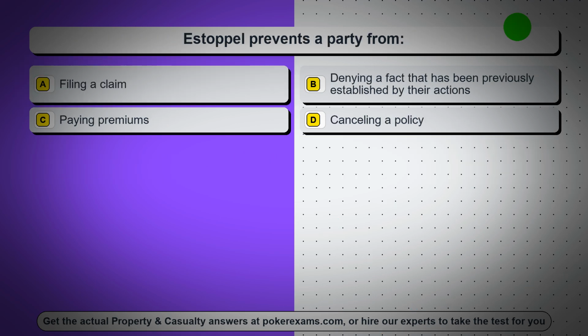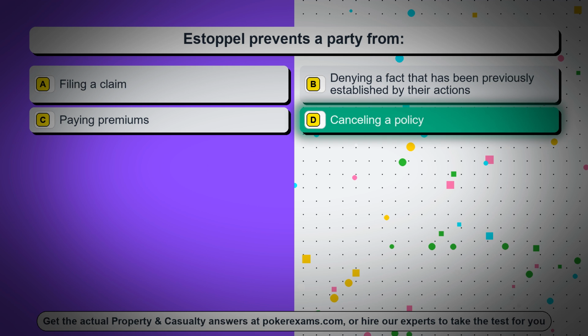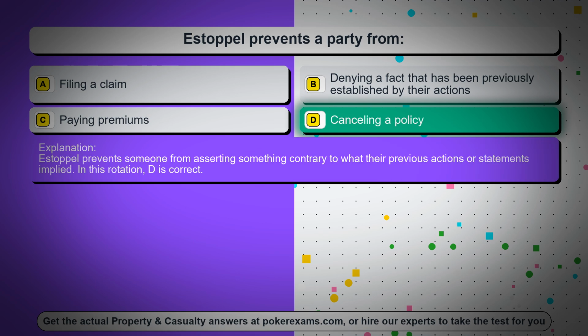Question 28. Estoppel prevents a party from, Option A, filing a claim. Option B, denying a fact that has been previously established by their actions. Option C, paying premiums. Option D, canceling a policy. The correct answer is option D, canceling a policy. Estoppel prevents someone from asserting something contrary to what their previous actions or statements implied. In this rotation, D is correct.